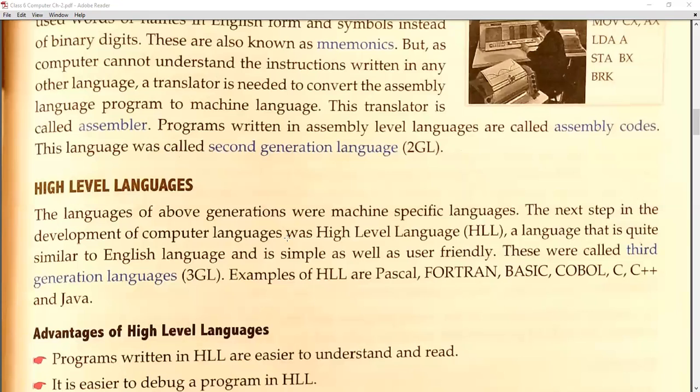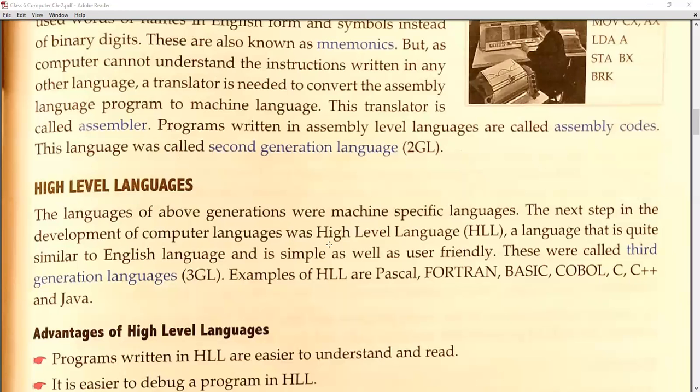But if you use Python, C, C++, Java, you will find yourself very easy and convenient while writing the code. Okay, carry on. These were called the third generation languages, that means 3GL. Examples of high level languages are Pascal, Fortran, Basic, COBOL, C, C++, Java, and in my point of view, Python also.